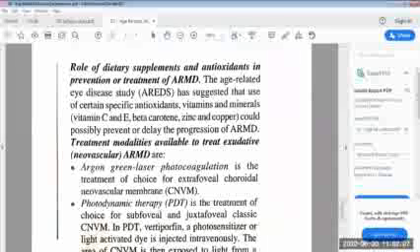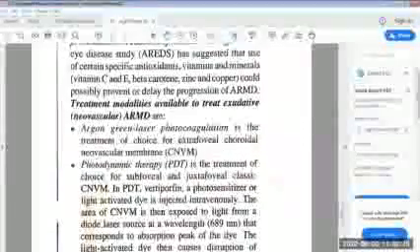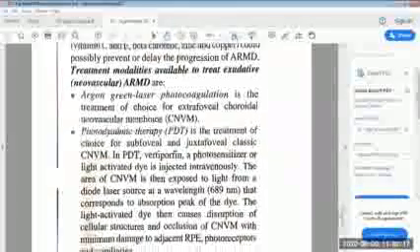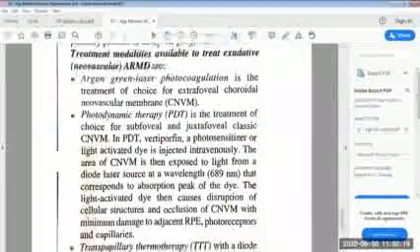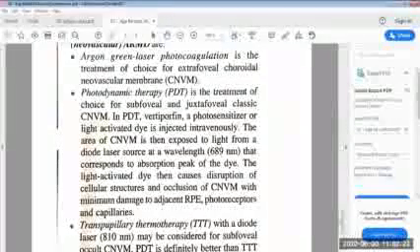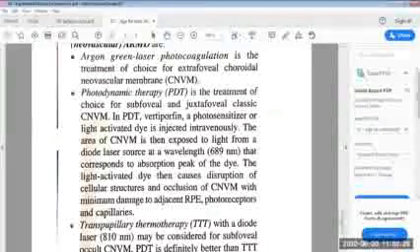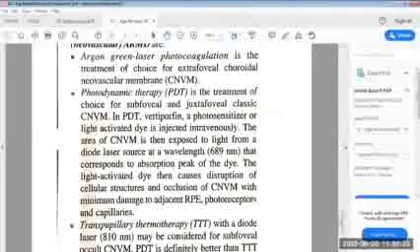Treatment modalities available to treat the exudative or neovascular ARMD are: first, argon green laser photocoagulation is the treatment of choice for extrafoveal choroidal neovascularization membrane (CNVM). Then second is the photodynamic therapy (PDT). It is the treatment of choice for subfoveal and juxtafoveal classical CNVM.